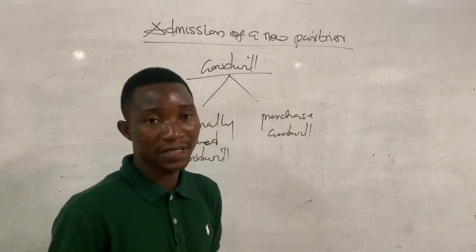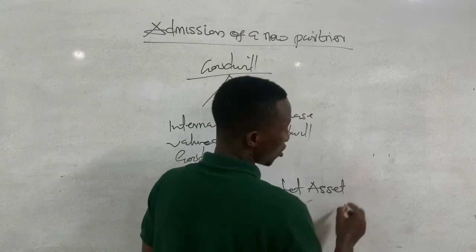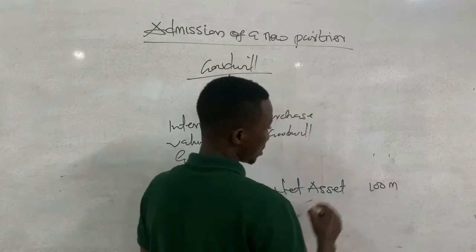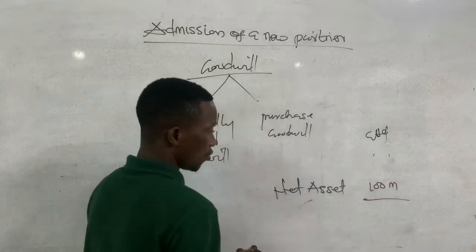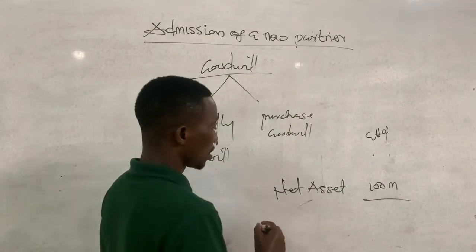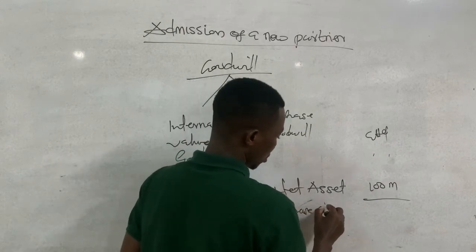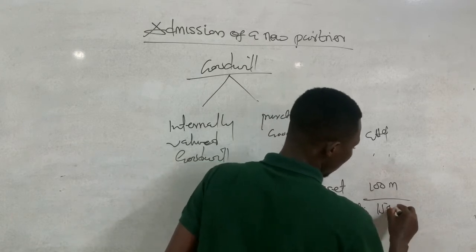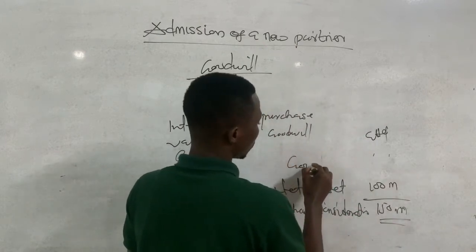So when we buy a business, let's say the net asset of the business is 100 million cedis, and we bought it, and the purchase consideration is 150 million, and there was a goodwill.